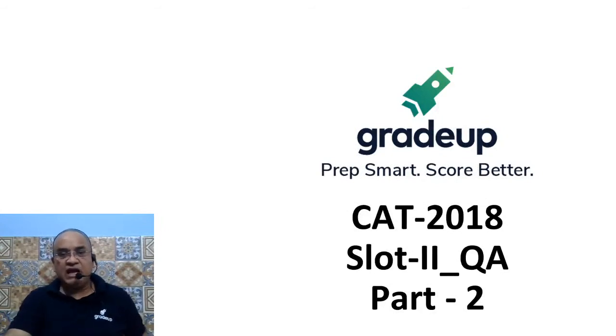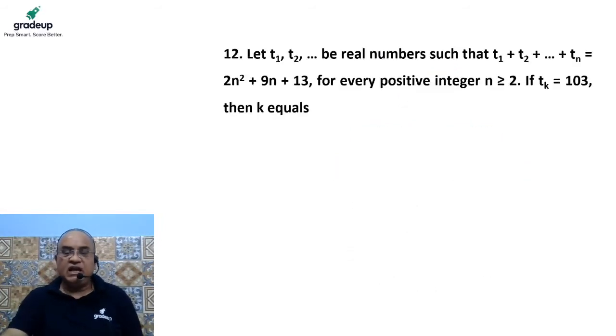CAT 2018 slot 2 quantitative aptitude is the second part. The first part we have already done. It will take about 35 to 40 minutes to solve these questions. The first question of the day is appearing on your screen. Please read this question very carefully.